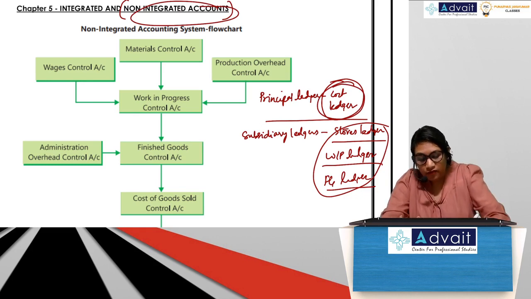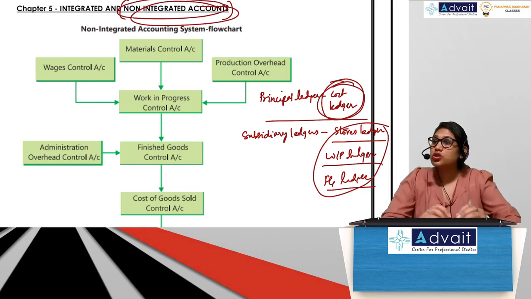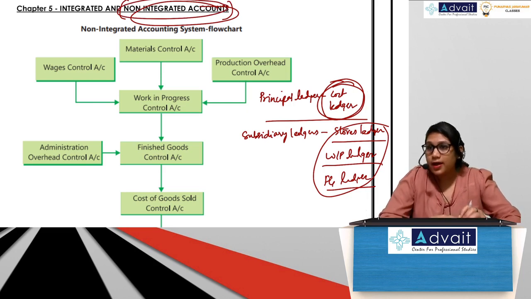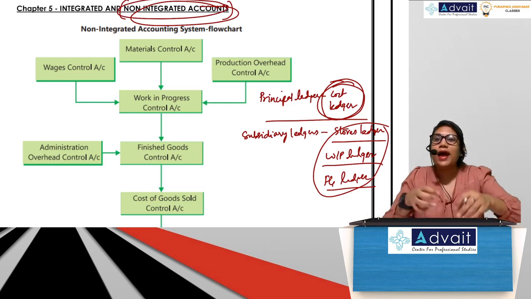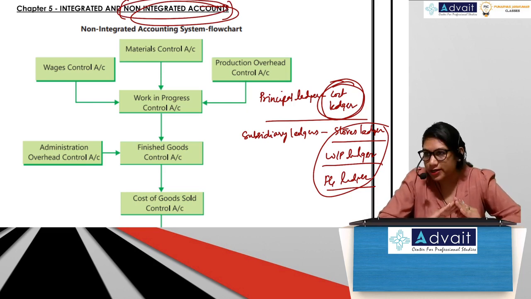But there are certain features of non-integrated accounts which are very, very important, and that we need to understand. By understanding that only we will be able to solve problems in non-integrated accounts.